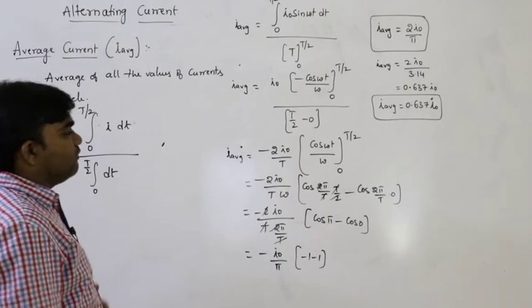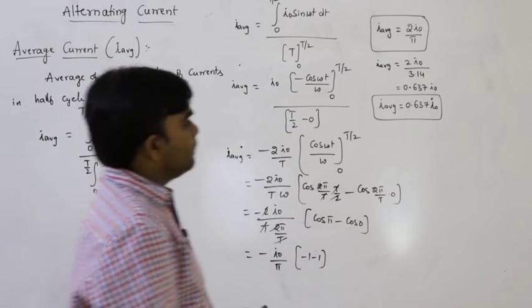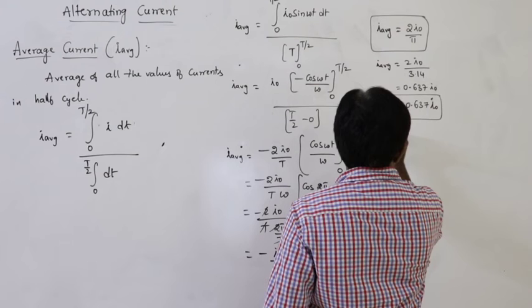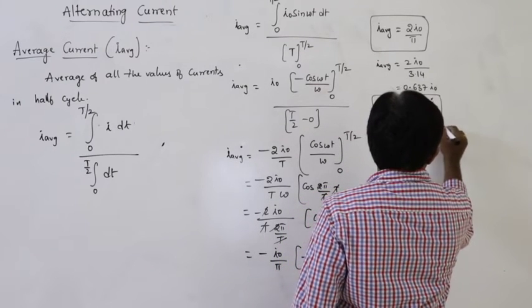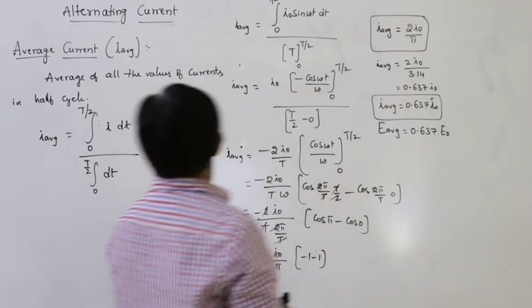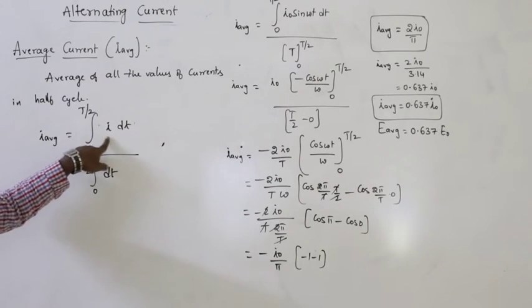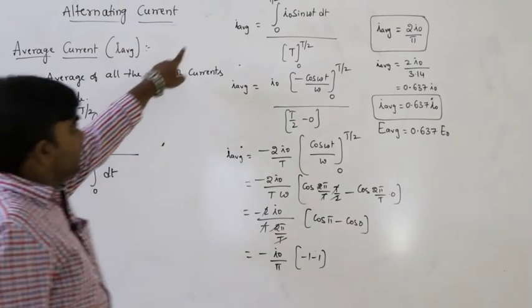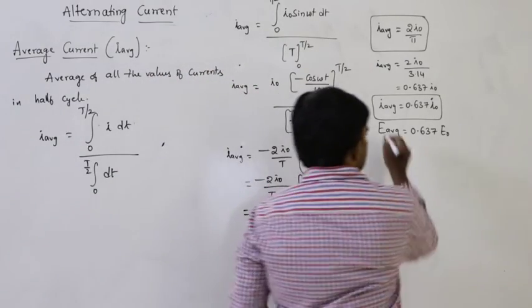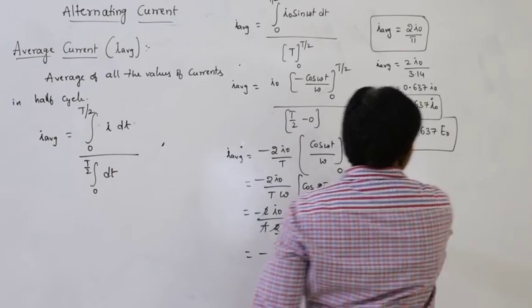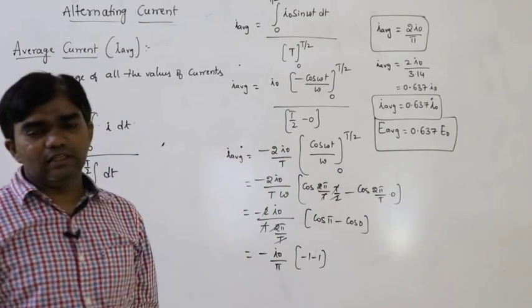In the same way we can write E average as 0.637 E naught. In place of E average we consider E dt, where E can be written as E naught sin omega t. Same way, E average can be written as 0.637 of E naught.